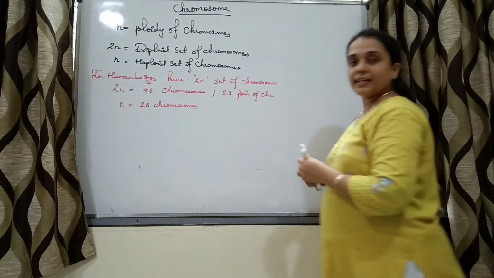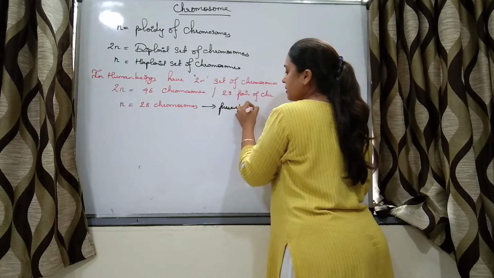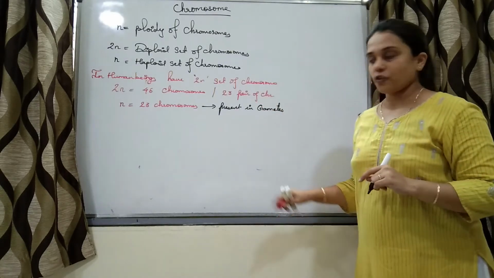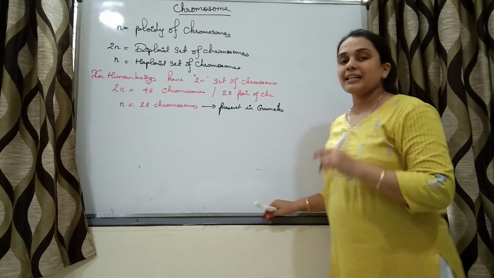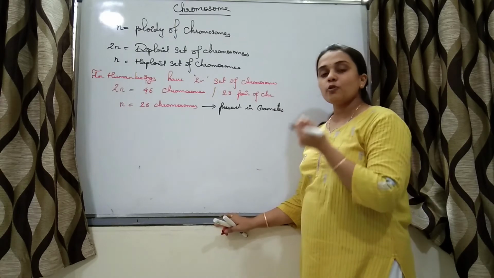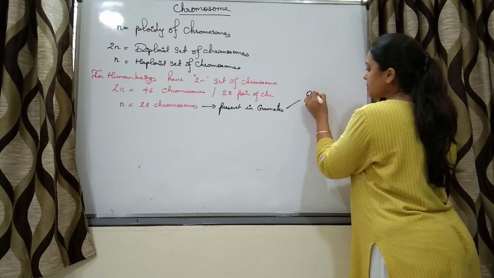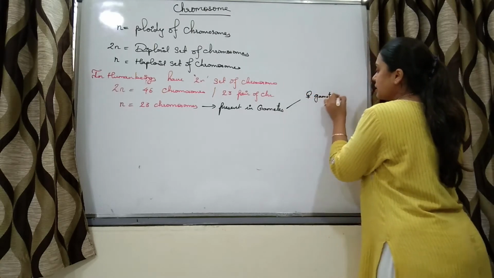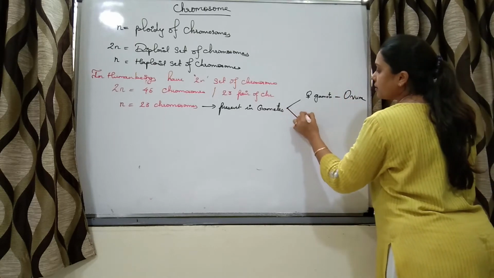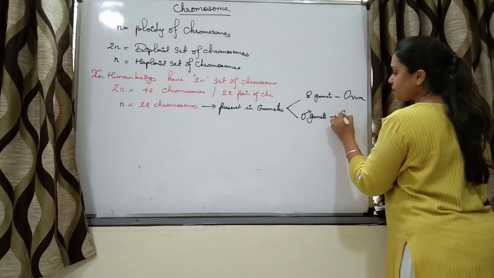This haploid set, that is 23 chromosomes, is present in gametes. Gametes will have haploid set of chromosomes. What are gametes? Gametes are the cells which are produced by meiotic division. The female gamete is ovum, and the male gamete is sperm.